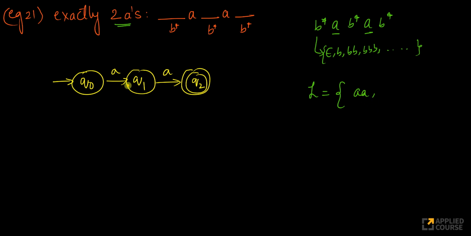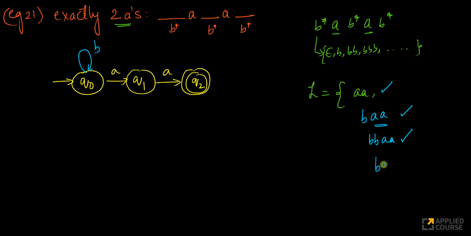So can we just be done with three states? Let's see if three states are sufficient. Again, we don't know, so let's go with the flow. What if I get BAA? This should also be accepted because it has exactly two A's. Look at this, BAA is also accepted. Similarly, BBAA should also be accepted. So any number of B's followed by A will be accepted.